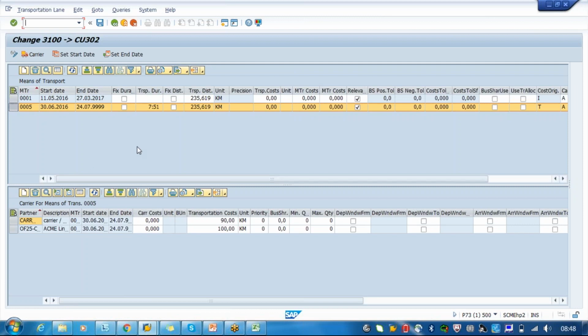Okay, so this is a transportation route only. It's similar to your route, but additionally we are adding the means of transportation and carrier details. So going further, in all of our transactions, this transportation lane will play a major role in the carrier selection, in the tendering process, in your transportation charge calculation management, in the freight settlement, everything. This will be playing a major role. So that's why you have to make sure you understand this properly.